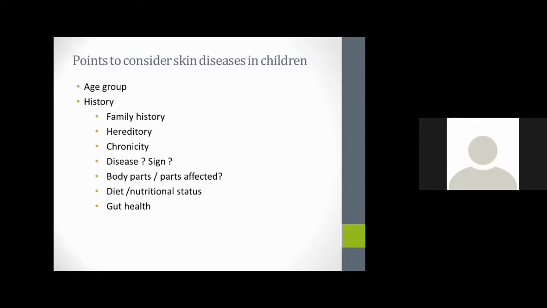In family history, we ask whether any similar history is present in the family, or whether the child is in a hostel or boarding, whether ringworm or worm infestation is commonly present, or where the child is staying. Based on that we should take the history, and whether any positive hereditary history is there, like atopic history, and we should analyze the chronicity of the disease.